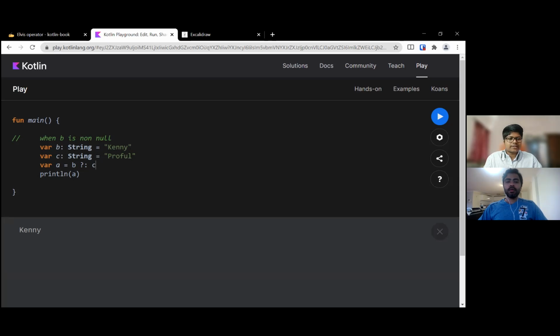So if I run that, I think the output should be the same as B. Yes, the output should be the value of B in this case. And here we can see that it is the correct value.